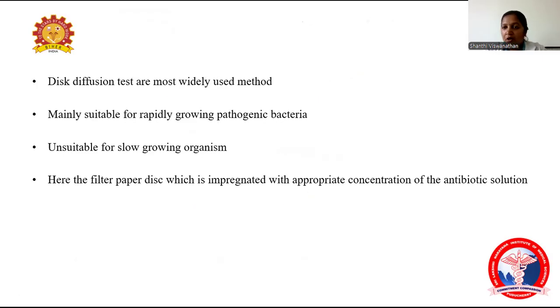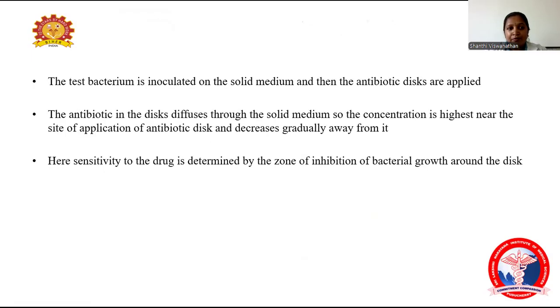The diffusion method is a commonly used method, mainly suitable for rapidly growing pathogenic bacteria. It's unsuitable for slowly growing organisms. Here a filter paper disc impregnated with an appropriate concentration of antibiotic solution is used. The test bacterium is inoculated into the solid medium and antibiotic discs are kept 6 mm apart. The antibiotic diffuses into the solid medium, so the concentration is highest near the disc and decreases gradually away from it. The sensitivity to the drug is determined by the zone of inhibition of bacterial growth around the disc.